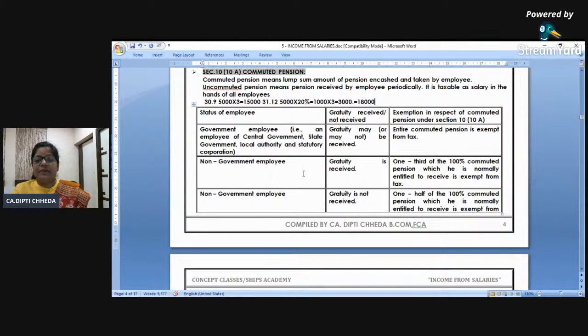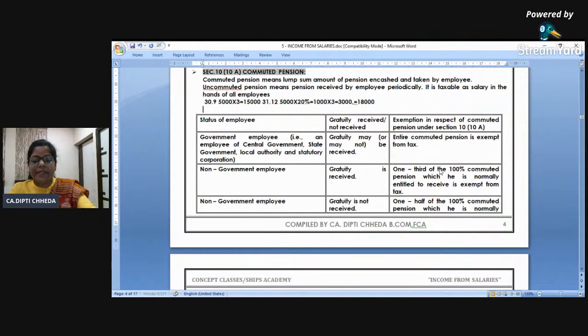Non-government employee, okay? If they receive gratuity, now here there is a little emotion. If you receive gratuity, 1/3 deduction. If you don't receive gratuity, half deduction. But 1/3 of not what pension you have received, 100% of pension.